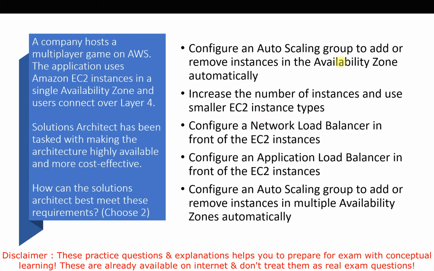Okay, and we can't go with the single availability zone because of high availability, and we can't go with the application load balancer because of layer 4. So our answer for this question will be option 3, that is configure a network load balancer in front of the EC2 instances, and the last option, that is configure an auto scaling group to add or remove instances in multiple availability zones automatically. This will suffice as per our requirement. So you will go with option number 3 and option number 5 here.